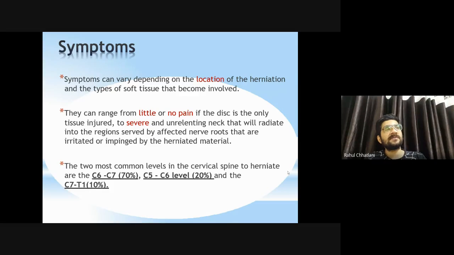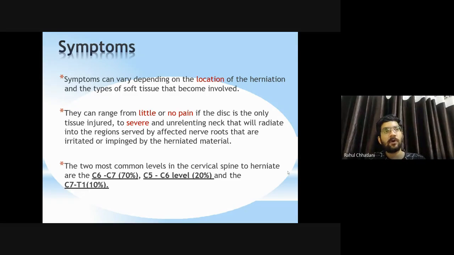Yes, symptoms vary depending on the location of the herniation and the types of soft tissues that become involved. Which soft tissue is involved? If it is only the cervical spine, it may be just the IV disc, or the vertebra itself may have been fractured, as we talked about in the last lecture. Spinal cord injury can occur, along with fractures, ligament tears, and IV disc prolapse or herniation. Of all these conditions, depending on which soft tissues are affected, there will be signs and symptoms.